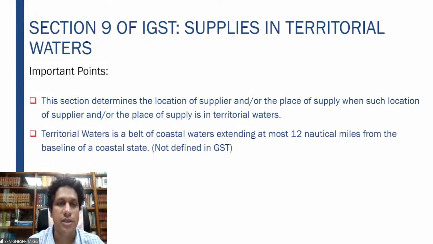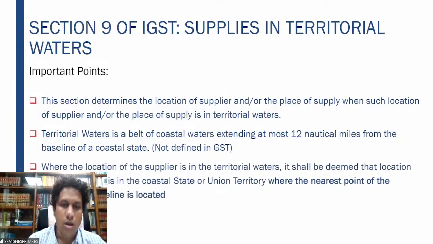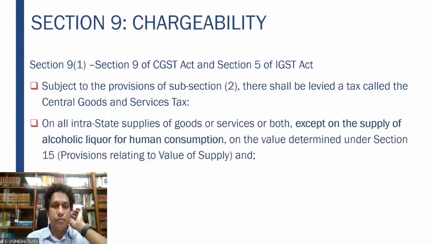So for this, how to determine the place of supply? If it is in the territorial waters, that is within 12 nautical miles from the baseline of the state, where the location of the supplier is in the territorial waters, it shall be deemed that the location of such supplier is in the coastal state or union territory where the nearest point of the appropriate baseline is located. So the location of supplier is in territorial waters; whichever location is the nearest point of the baseline, that is the respective location of the supplier. Right. So that was your section 7 and section 8 of your IGST Act.